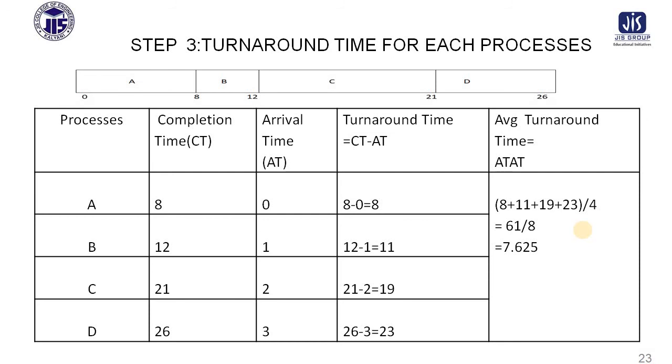So in this manner you can do your job by simply drawing a table also, if you don't want to write everything in every step, such as the waiting time for process 1, the waiting time for process 2, or the turnaround time for process 1 and process 3. Here you have to calculate all these values and find the average waiting time and average turnaround time. So you can solve your problem in this tabular manner also. This is up to you.